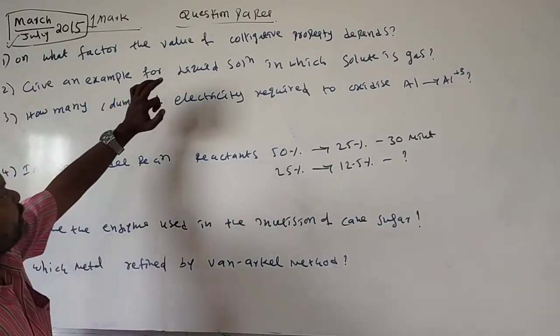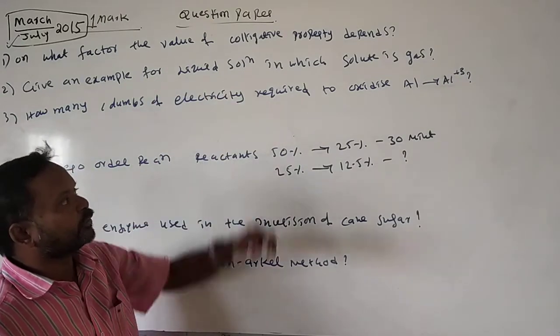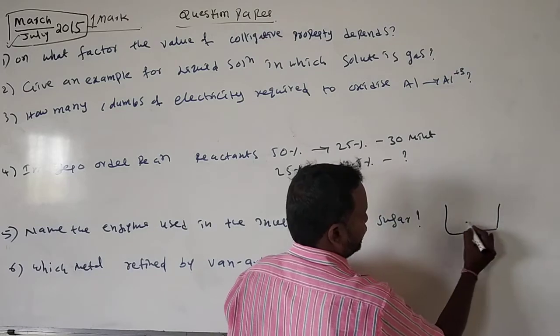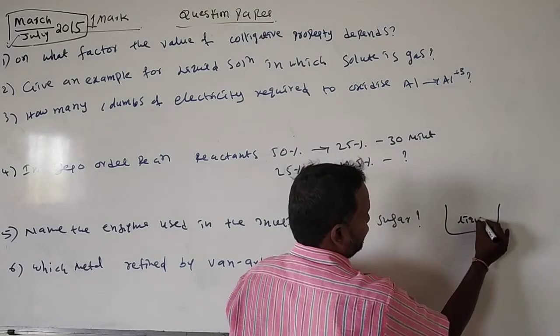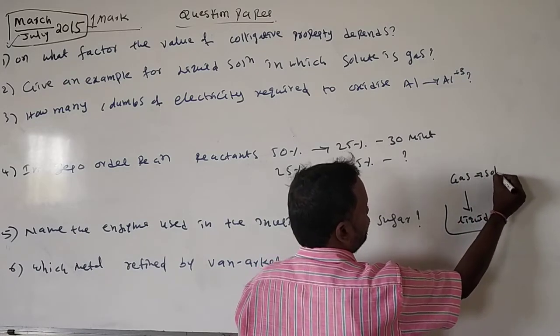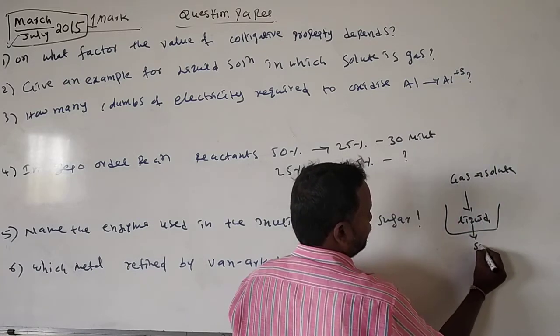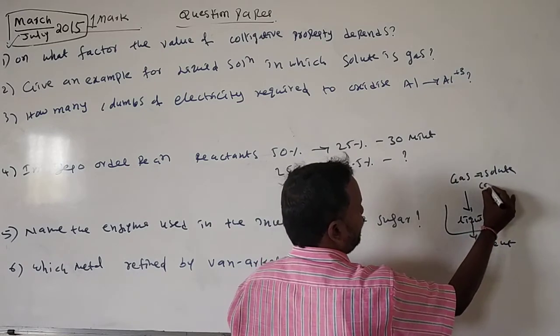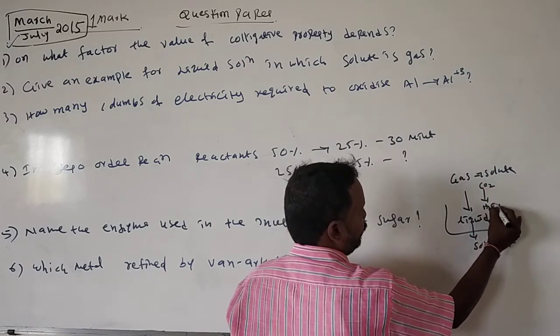Next, give an example for a liquid solution in which the solute is a gas. Here you take the liquid and add the gas. Gas is the solute, liquid is the solvent. The best example is carbon dioxide in water.